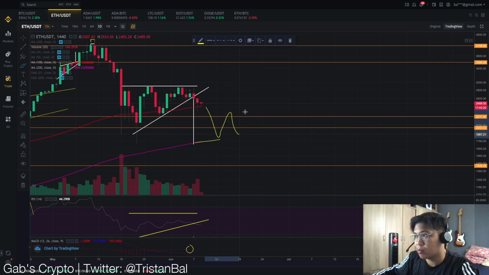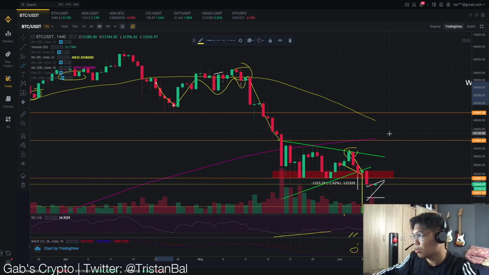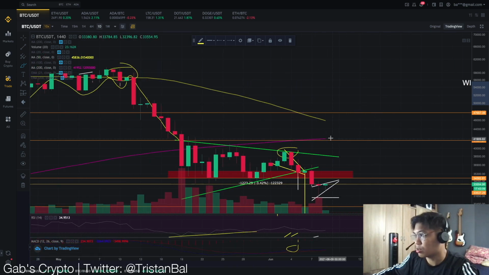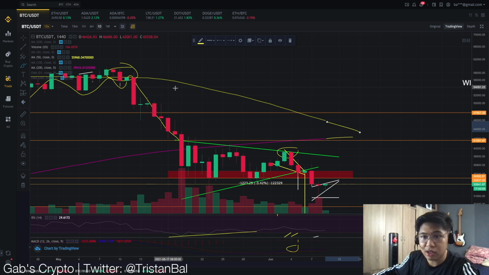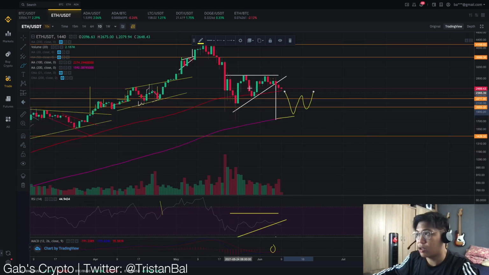And this is still possible dahil if titingnan mo si Bitcoin price and susundan natin yung ating 50 and 200-day moving average, we are about to have this death cross coming anytime soon. So if this happens, you would see a longer bearish period kay Bitcoin price. But yeah, if this plays out, it will also affect the whole market, especially Ethereum. So now we are seeing that play out for Ethereum in the coming days.